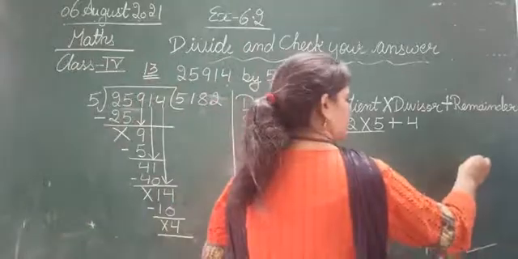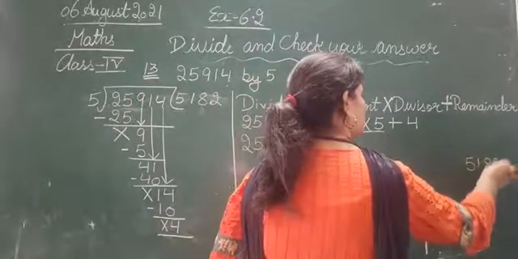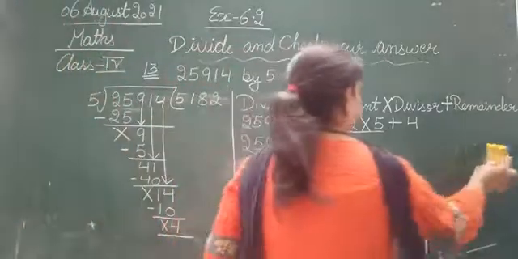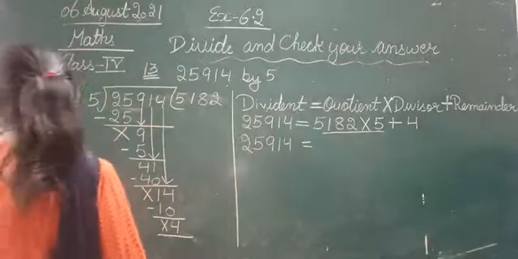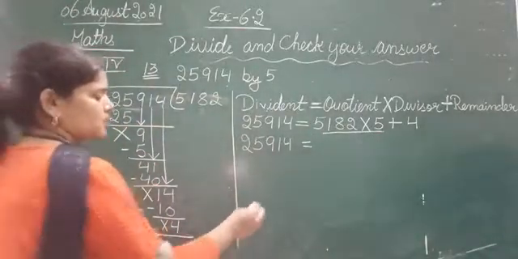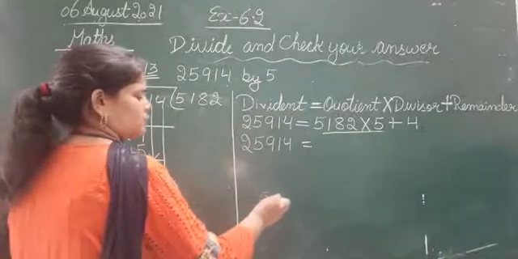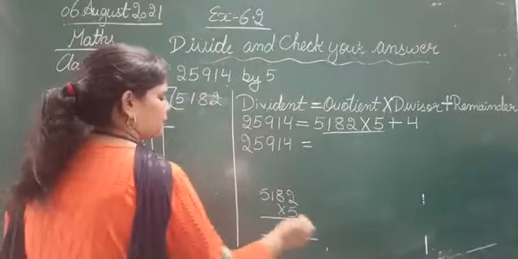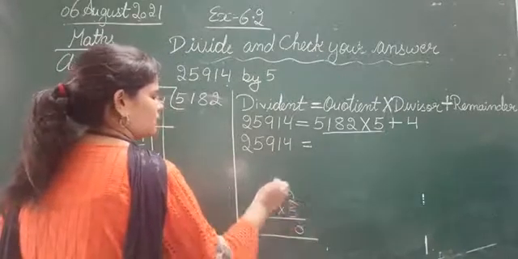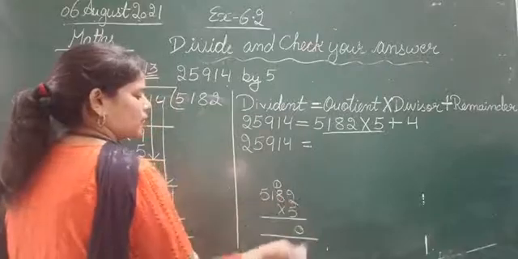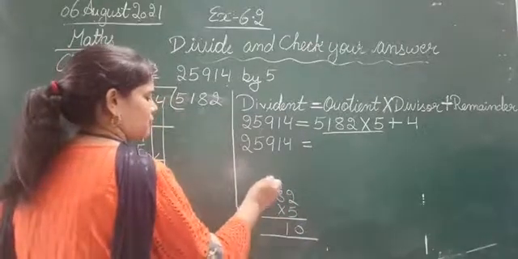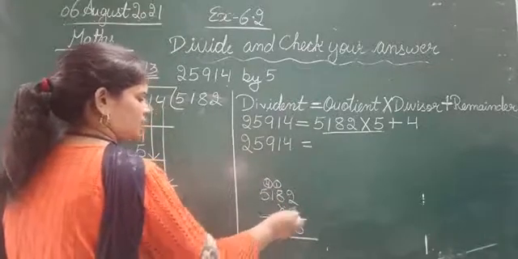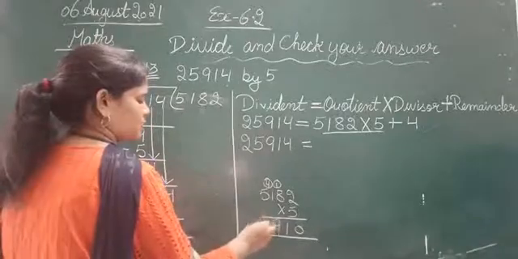Do it as a rough multiplication. 5 2s are 10, 0, 1 will be carried above. 5 8s are 40 plus 1, 41, 1, 4 will be carried above. 5 1s are 5 plus 4, 9, 5 5s are 25.